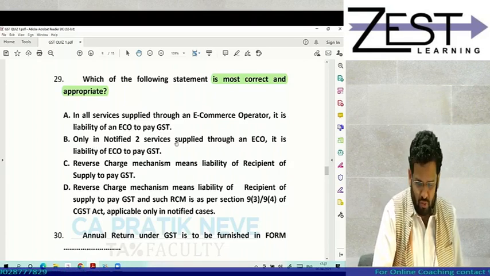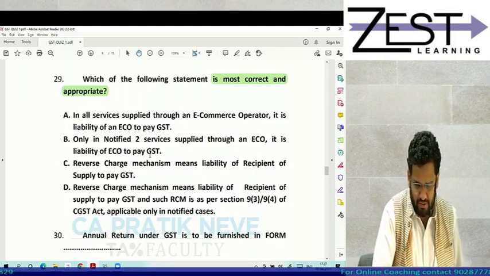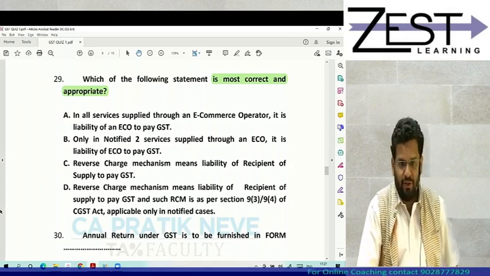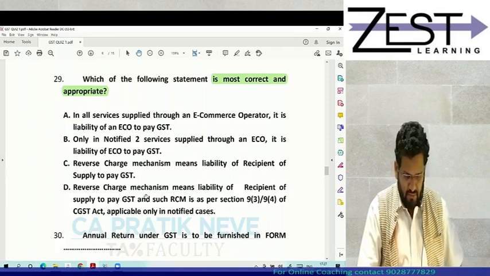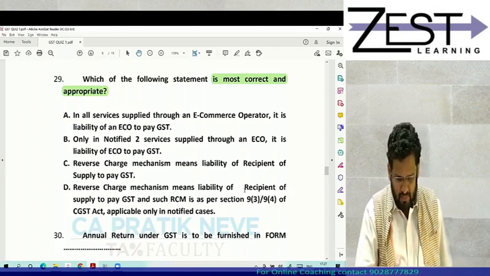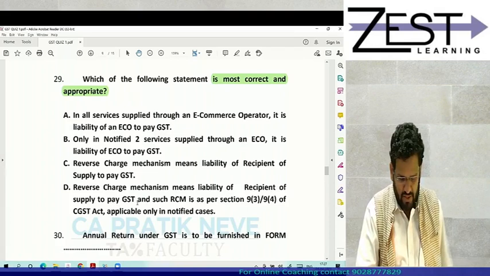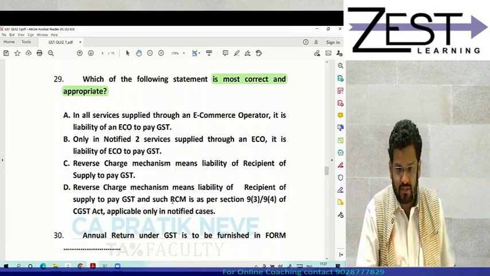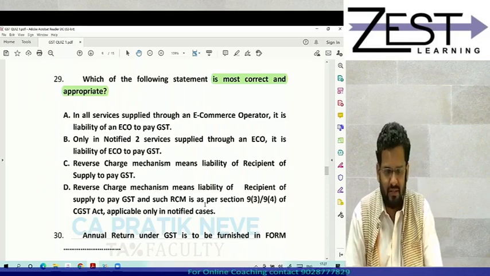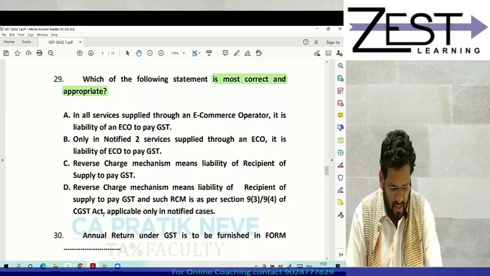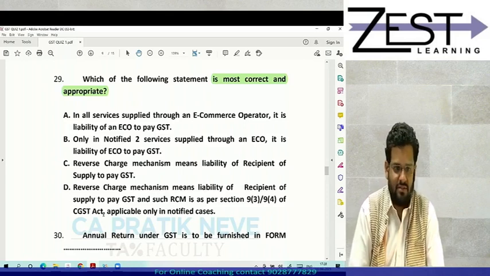Only in notified services supplied through an ECO, it is liability of ECO to pay GST. Reverse charge mechanism means liability of recipient of supply to pay GST. Reverse charge mechanism means liability of recipient of supply to pay GST, and such reverse charge mechanism is as per section 9 subsection 3 and 9 subsection 4 of CGST Act, applicable only in notified cases.